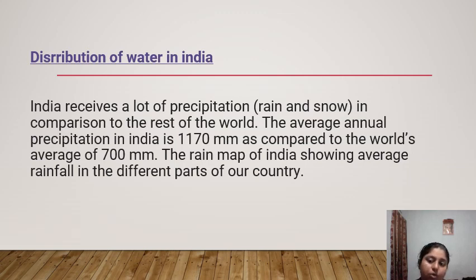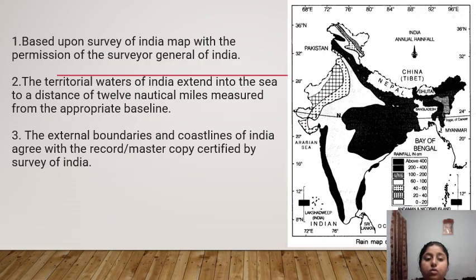Okay students, now see here. Based upon the Survey of India map with the permission of the Surveyor General of India.